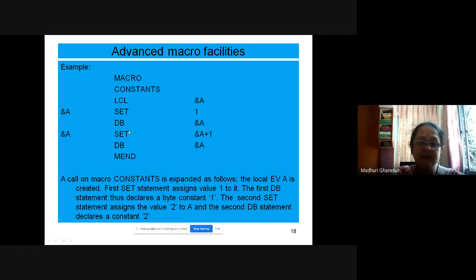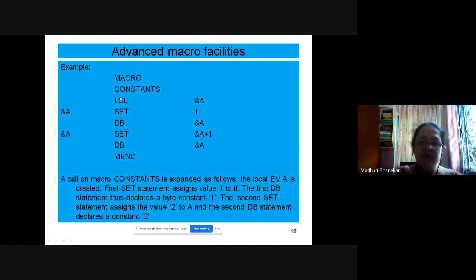This set statement will increment A by 1. It becomes 2. Actually, the expansion time variable value is incremented over here. Remember, whatever you have declared as a constant will not be incremented, but A will be incremented. So A becomes A plus 1, means it becomes 2. And then you are declaring the second byte constant 2. So this macro declares two byte constants 1 and 2. DB is used to declare the byte constants, that is the constants inside the macro.